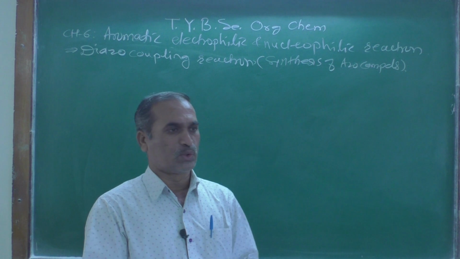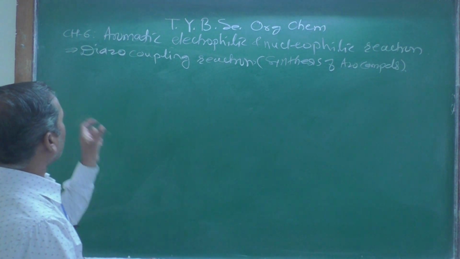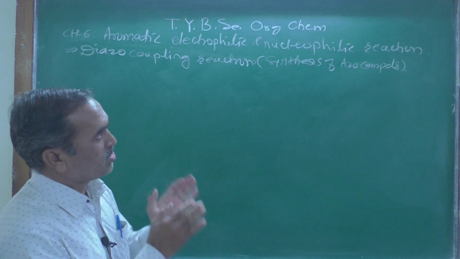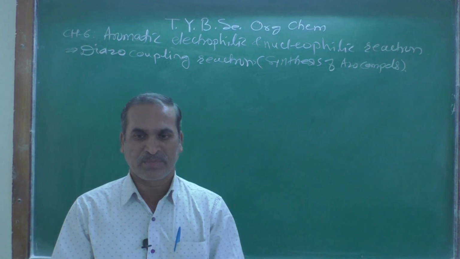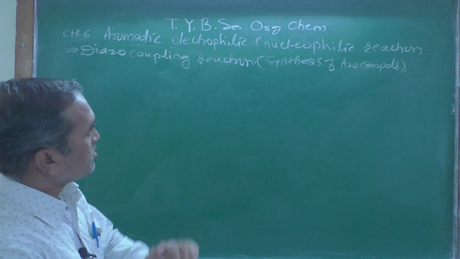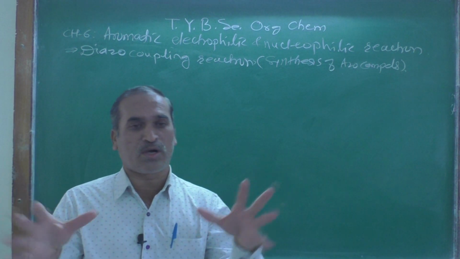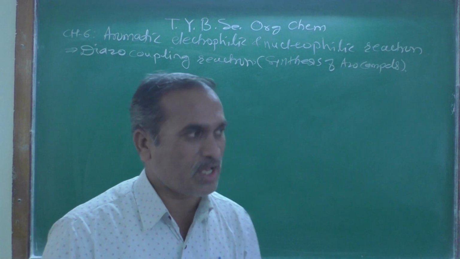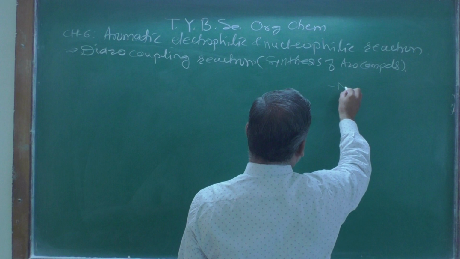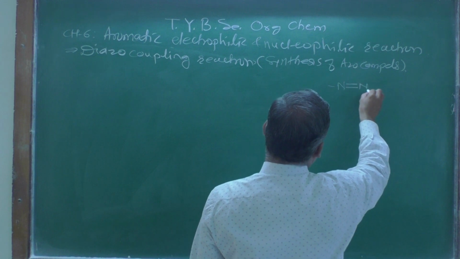What we are going to discuss today is the diazo-coupling reaction, that is, the synthesis of azo compounds. What does that mean? The speciality of an azo compound is the nitrogen-nitrogen double bond.